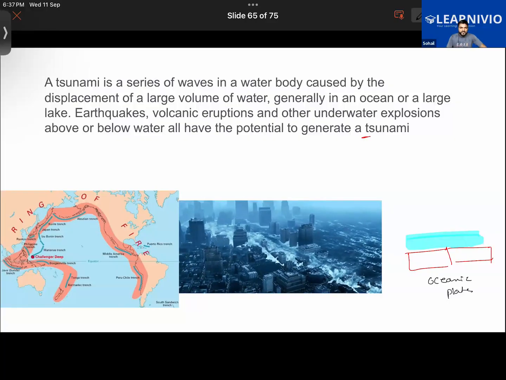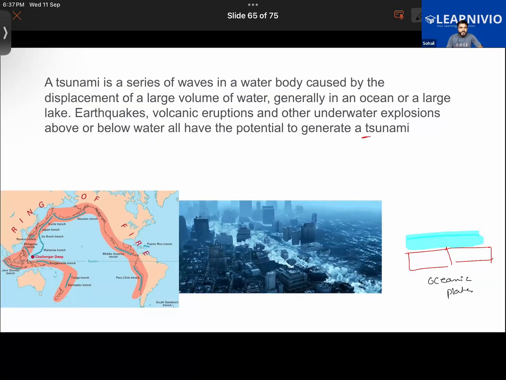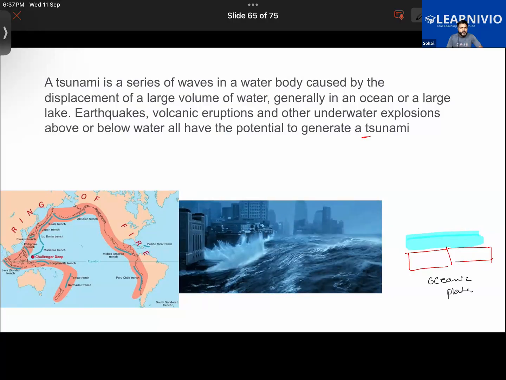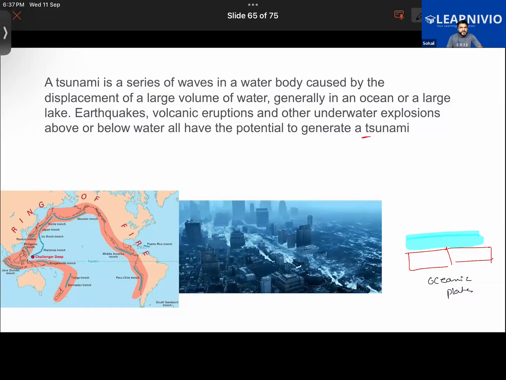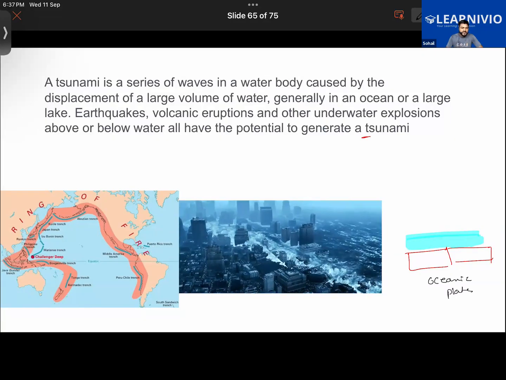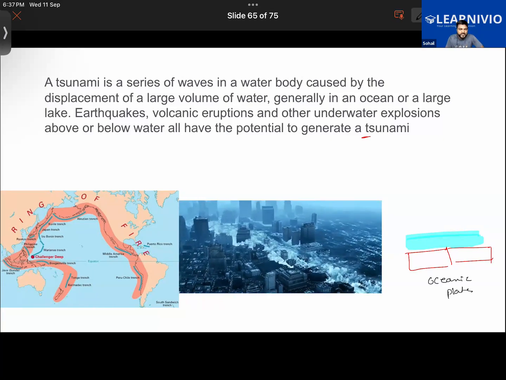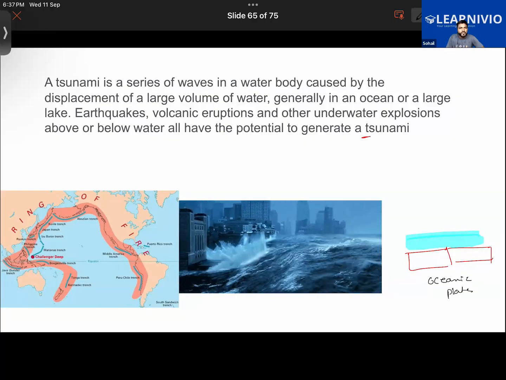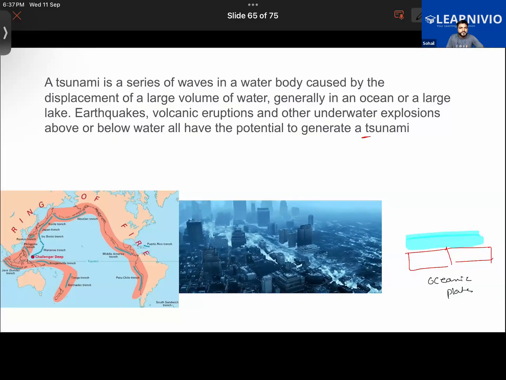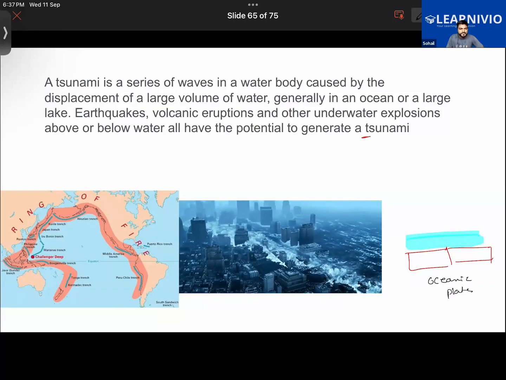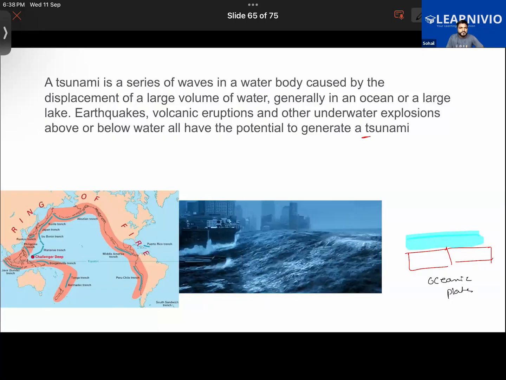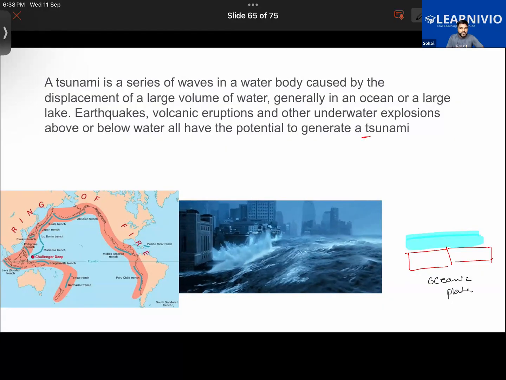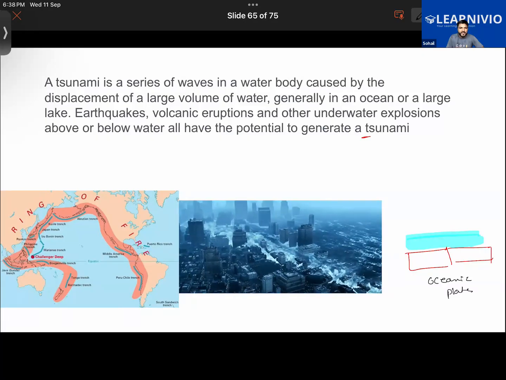So sir, it's not land that is mostly covered by the earth. I'm not getting it. Rephrase the question, what you're saying. My question is that we usually say that the earth is mostly covered by water. But if we think about it, there's more land under the water, right? Yeah, exactly. There's more land under the water.